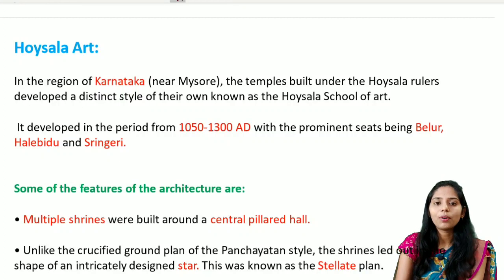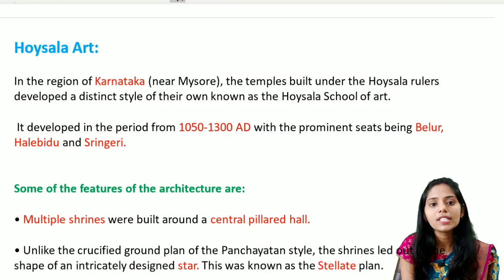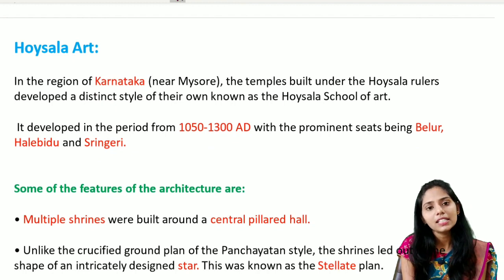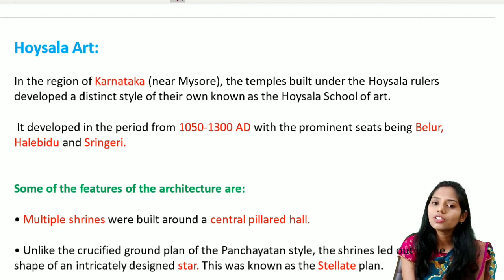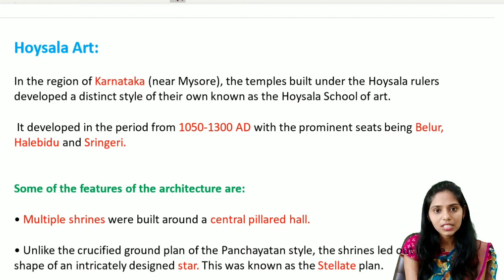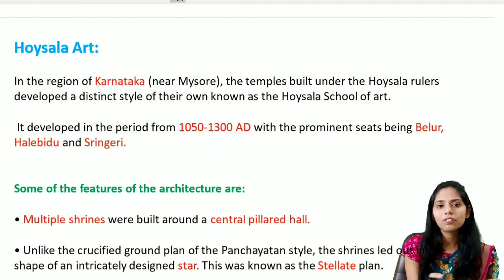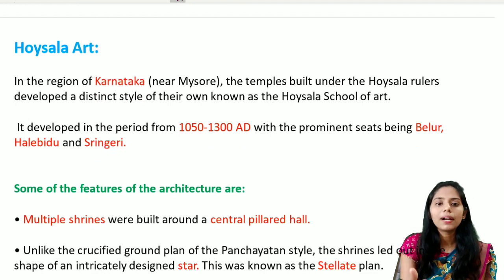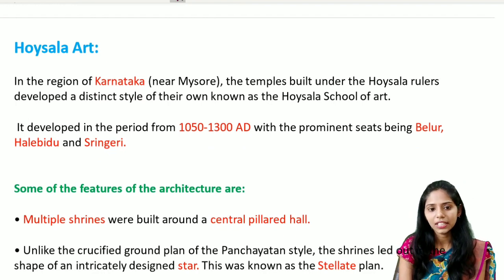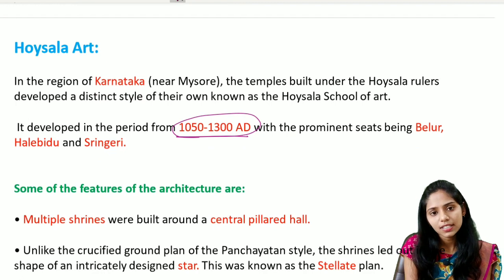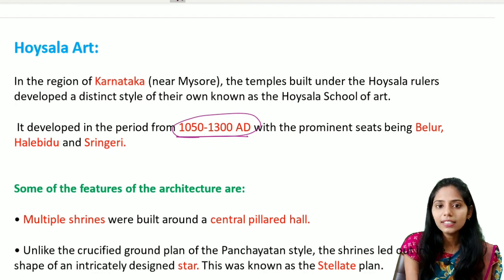And let us see the next important school of temple architecture, that is the Hoysala art. This is mainly seen in the region of Karnataka, near Mysore. The temples built under these Hoysala rulers developed a distinct style of their own. It is known as the Hoysala art. This Hoysala art is very much different when compared to the Vijayanagara and the Dravidian school of temple architecture. These were mainly developed during the time period of 1050 to 1300 AD. And they are mainly seen in sites like Belur, Halebedu and Sringeri.